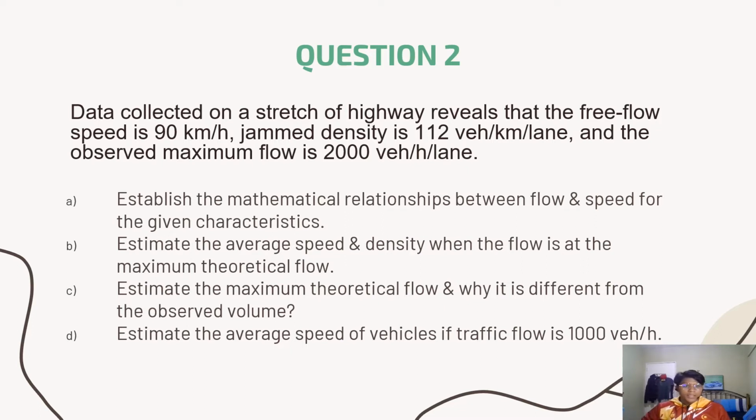A: establish the mathematical relationship between flow and speed for the given characteristics. B: estimate the average speed and density when the flow is at the maximum theoretical flow. C: estimate the maximum theoretical flow and why it is different from the observed volume. And finally, D: estimate the average speed of vehicle if traffic flow is 1000 vehicle per hour.